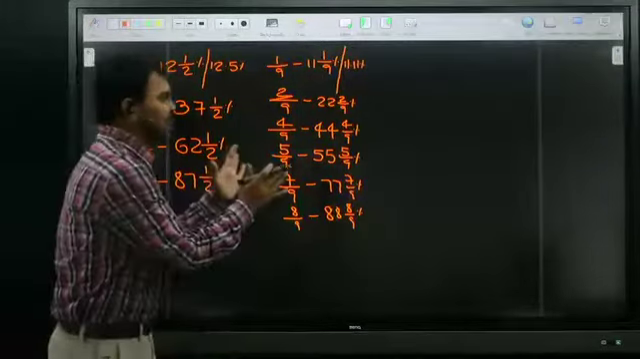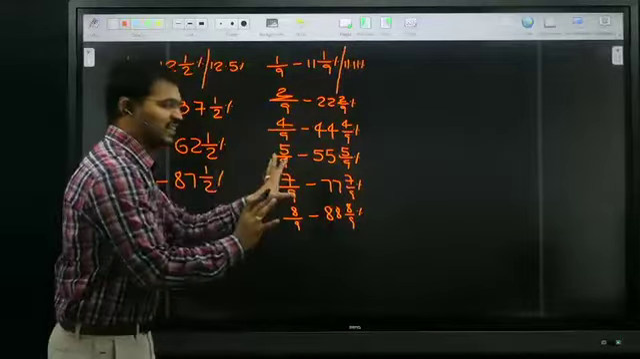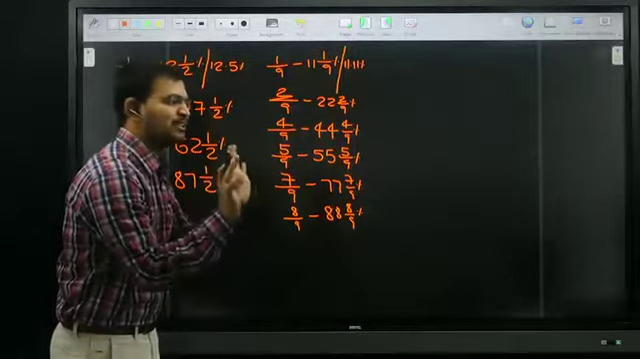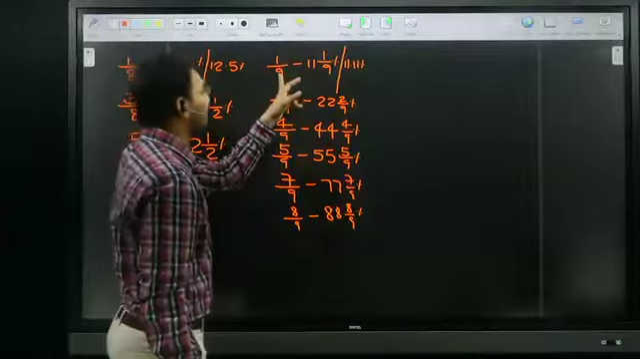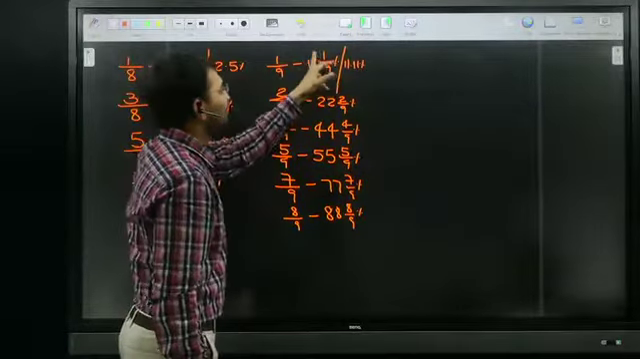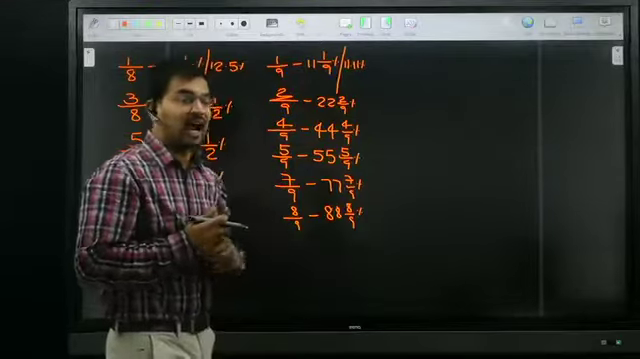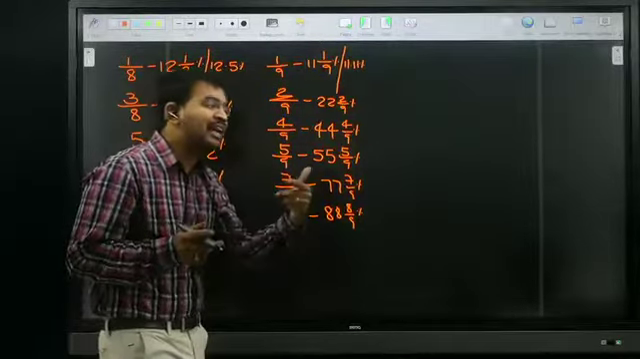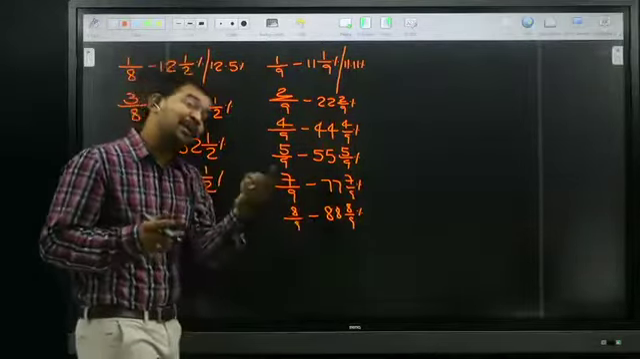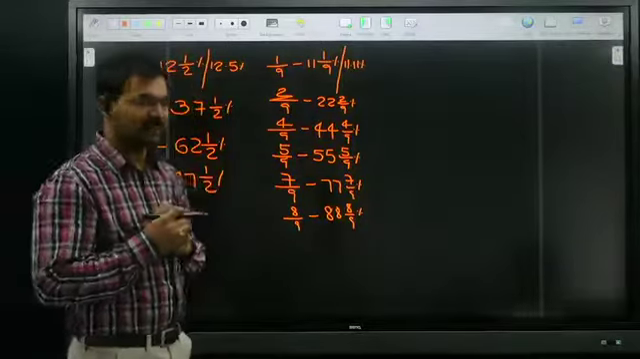It's very easy to remember. No need to by heart each and everything. Simply try to remember: whenever 9 is in the denominator, 11 multiples are coming. And remember, in both ways, whenever 11 is in the denominator, 9 multiples are coming.